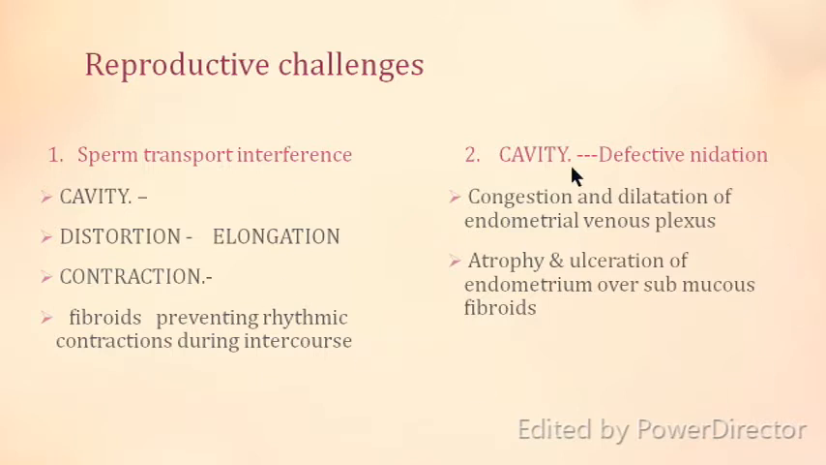The cavity is defective and therefore nidation is affected. Congestion and dilatation of the endometrial venous plexuses cause defective nidation and therefore may be a cause of recurrent abortions or miscarriages. There is atrophy or ulceration of the endometrium over the submucous fibroid and therefore the cavity is affected, and therefore defective nidation.